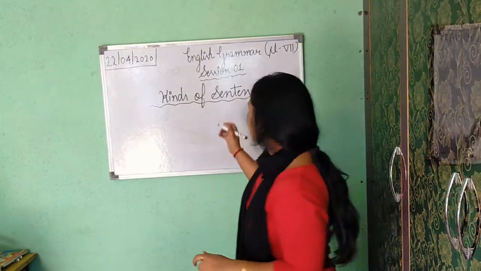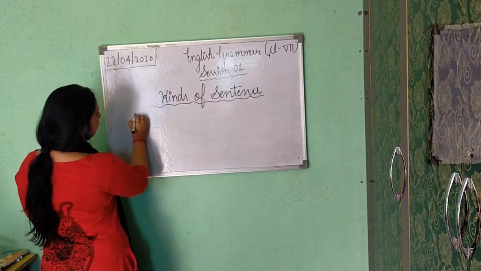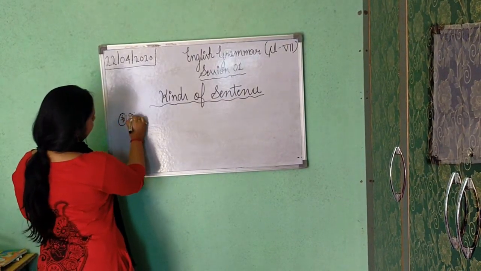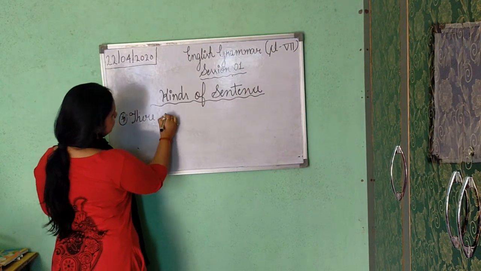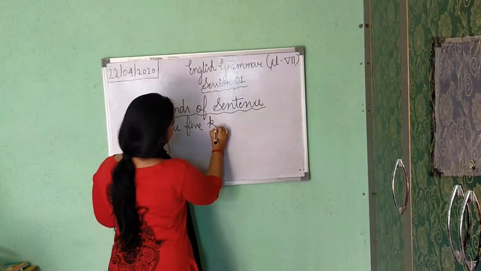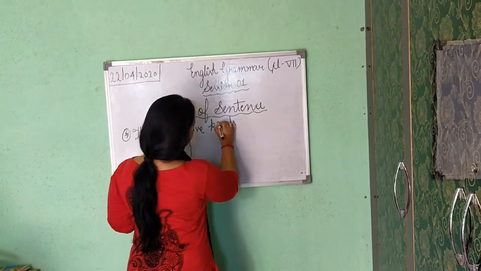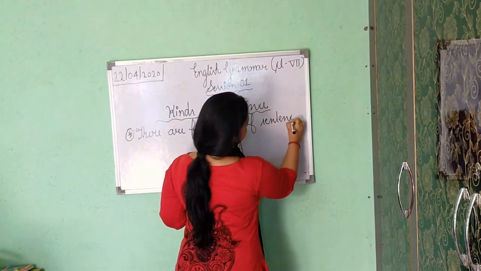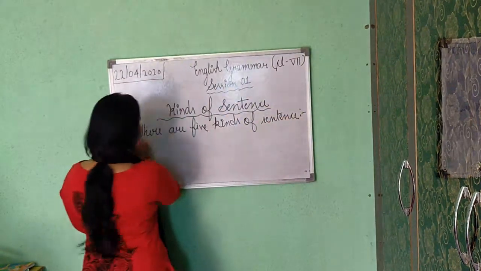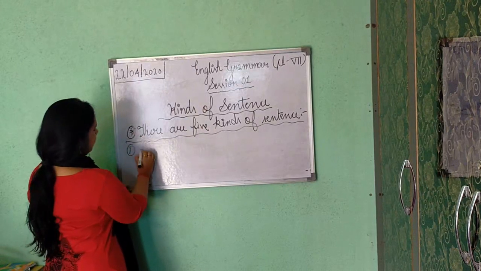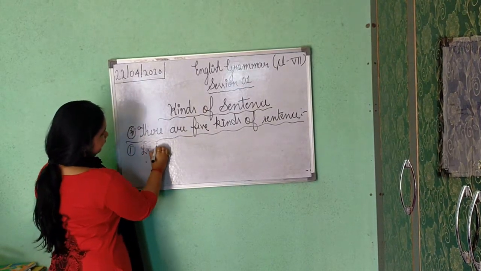So in kinds of sentence, there are 5 sentences. I am writing here. Please note down with me. There are 5 kinds of sentence. The first one is declarative.